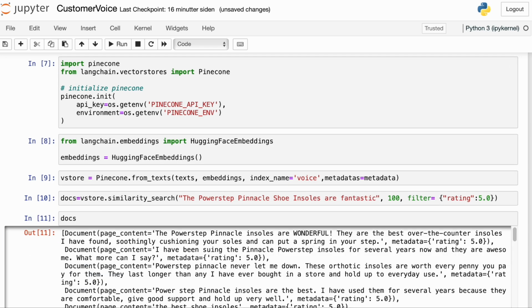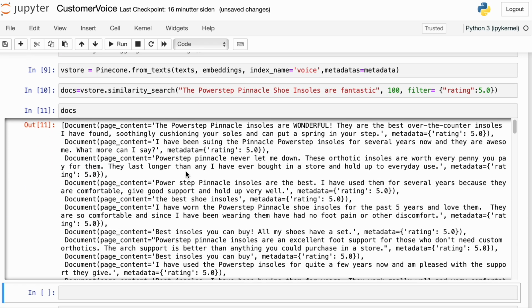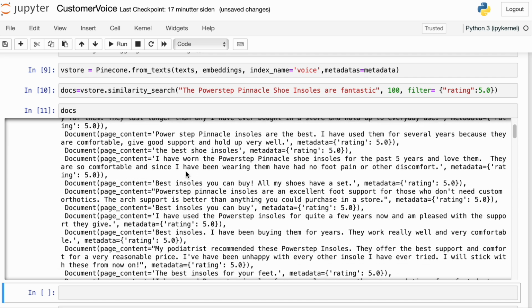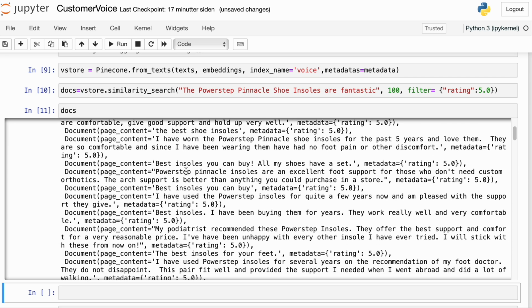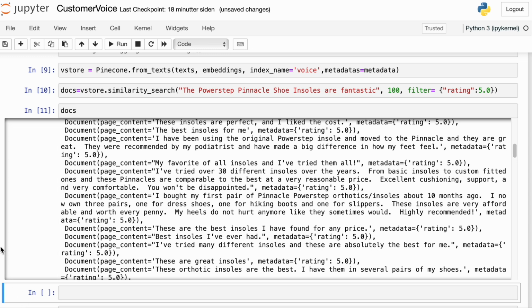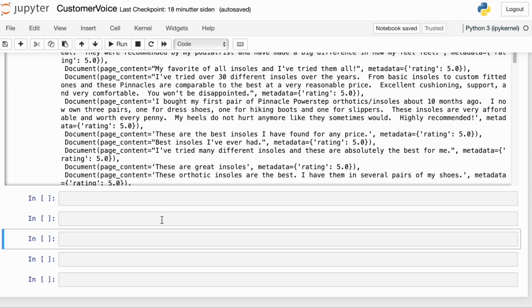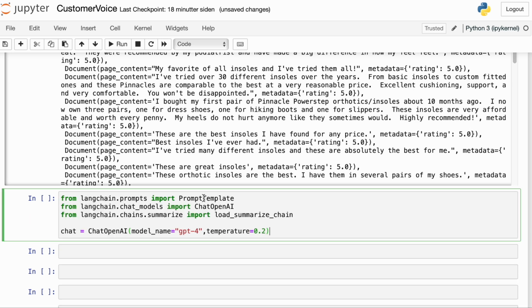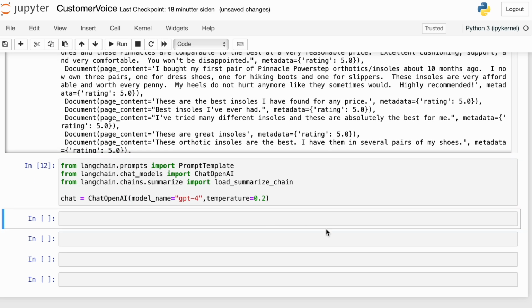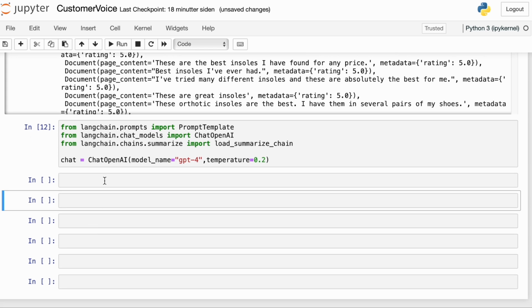And here we have all the documents matching the query. The PowerStep Pinnacle shoes are fantastic with a rating of 5. Okay, so now we're ready to automate Jay Abraham's tactic. I'm going to import prompt template. I'm going to import chat OpenAI, and I'm going to import load summarize chain, which is the chain we're going to be using to summarize the reviews and to write the copy. And then I'm instantiating a wrapped version of GPT-4.